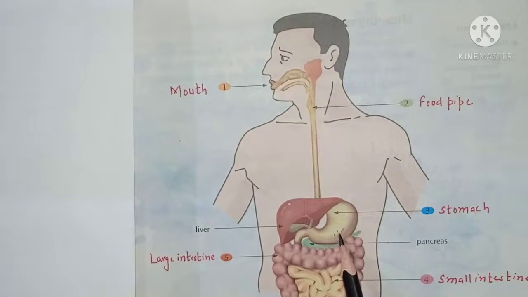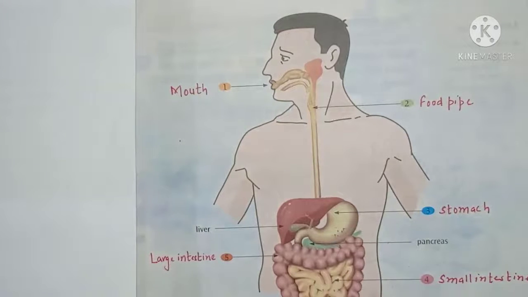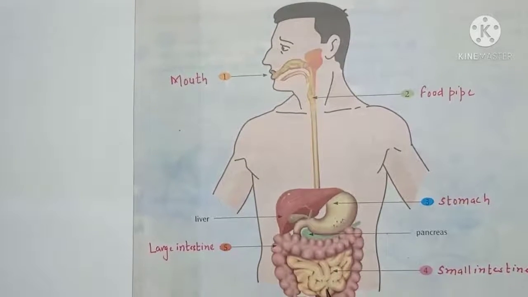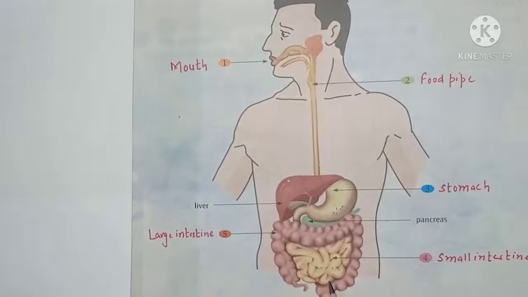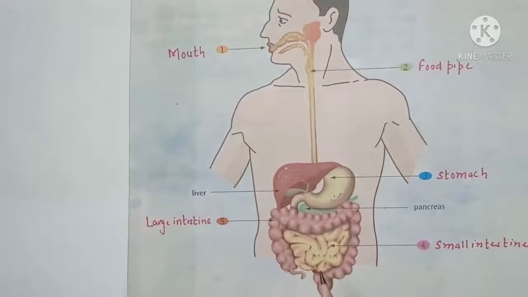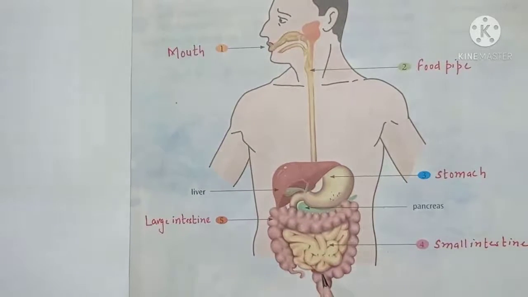Now, the next organ is the small intestine. From the stomach, the food passes into the small intestine, which is a long and hollow tube-like structure. Children, small intestine is the longest organ of the human body and is about 20 feet long.